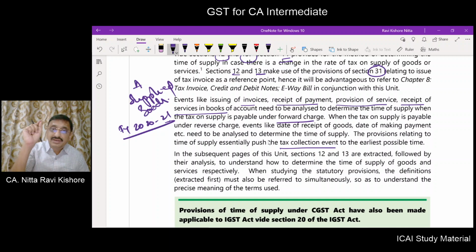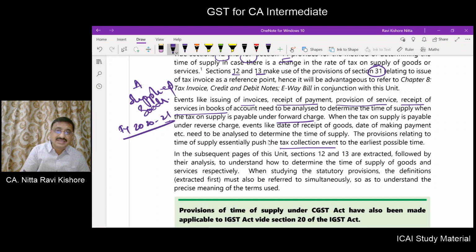So time of supply will be determined for a supply. Based upon the time of supply, the tax has to be paid within the prescribed time. So the time of payment of tax is determined by the time of supply.